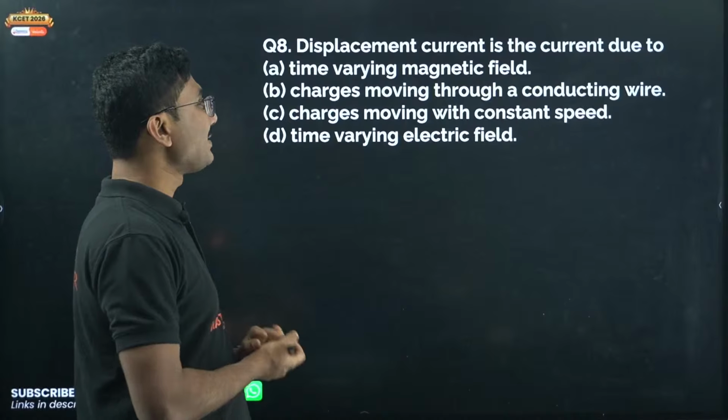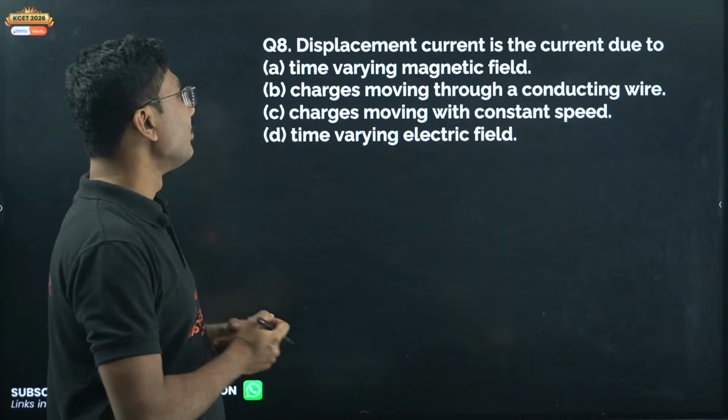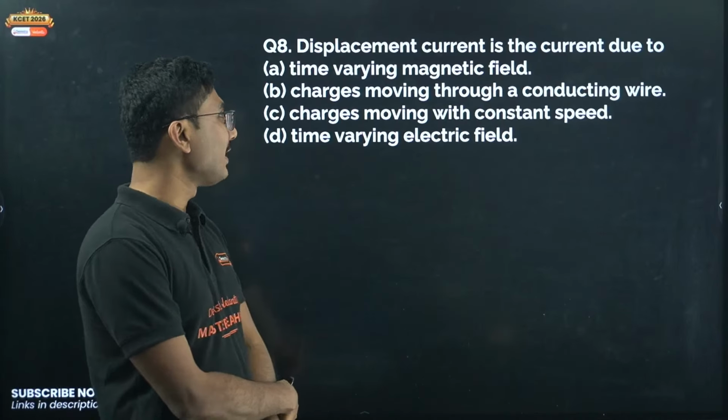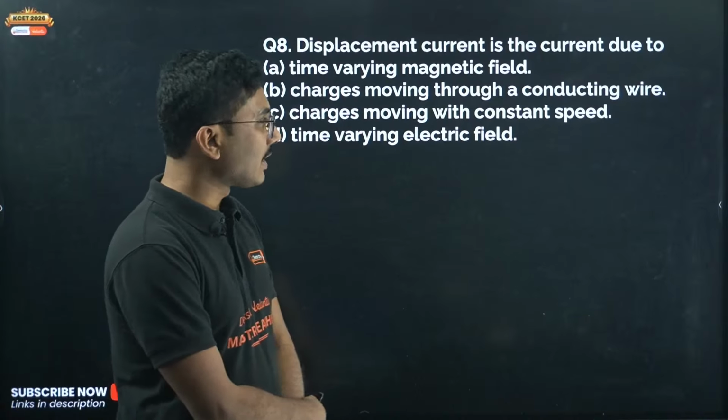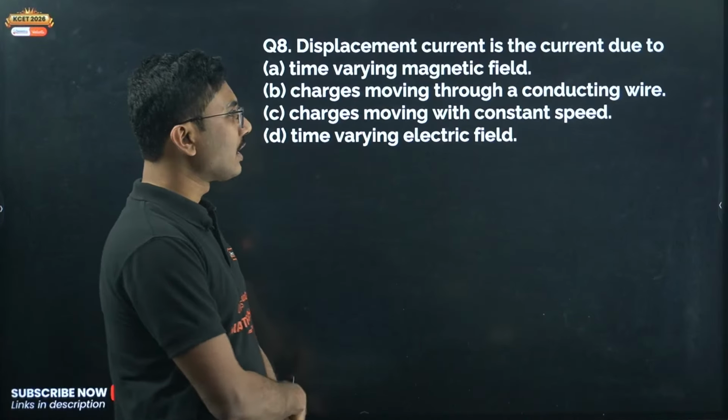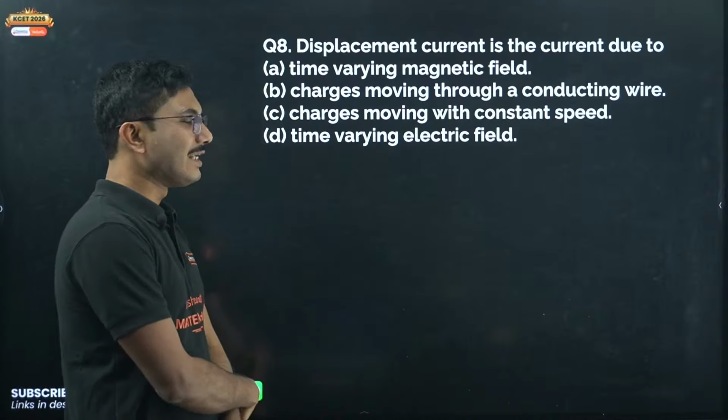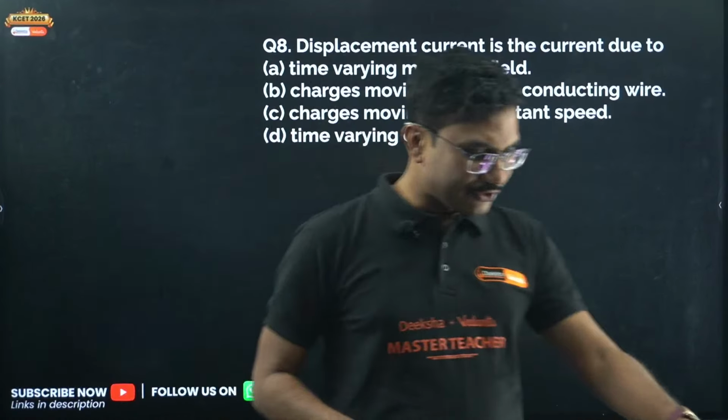Next, displacement current is the current due to time varying magnetic field, charges moving through the conducting wire, charges moving with constant speed, or time varying electric field. This question is easy.